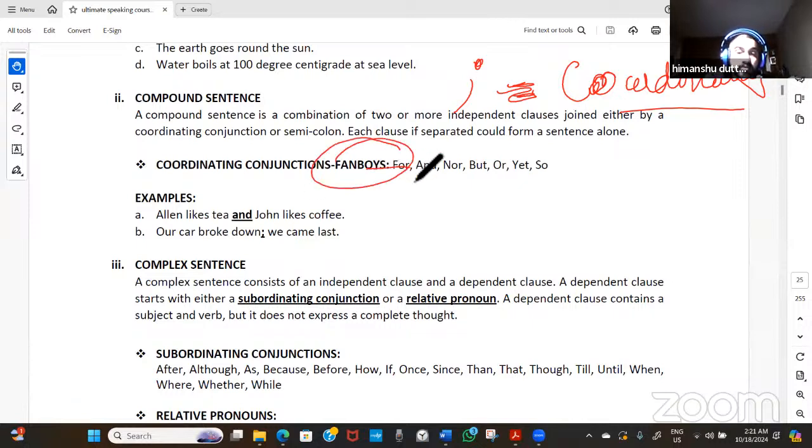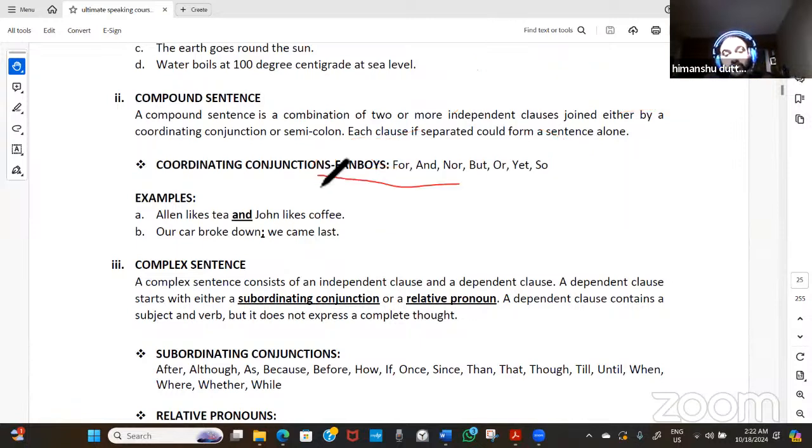FANBOYS is a formula for that. F for for, A for and, N for nor, B for but, O for or, Y for yet, and S for so. That is actually the formula. Usually people try to cram the coordinating conjunctions. So a compound sentence will always be made with two or more independent clauses joined together by a coordinating conjunction or a semicolon. Each clause, if separated, could form a sentence alone.